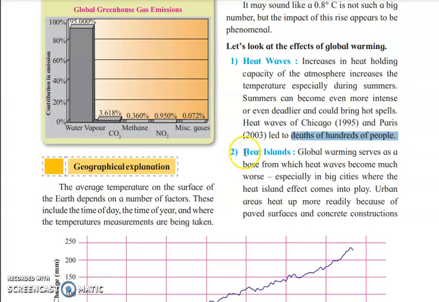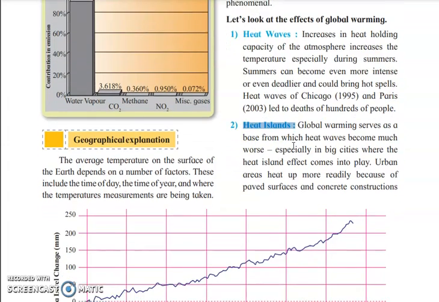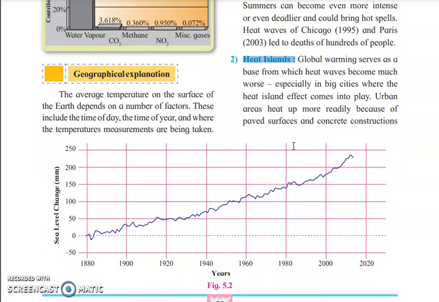Now the next topic is heat islands. Global warming serves as the base from which heat waves become much worse, especially in big cities where the heat island effect comes into play. Urban areas heat up more readily because of paved surfaces and constructions.